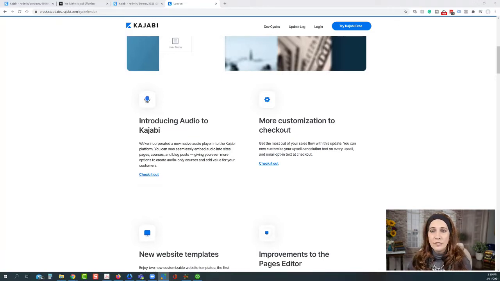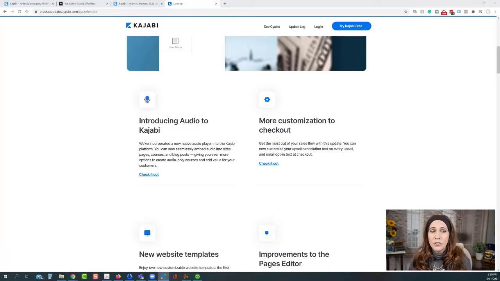So one of the first things that you'll see right here, which I personally am the most excited about, is the introduction of audio inside Kajabi. Now, in the past with audio, what we've had to do is upload a file into maybe Google Drive and then get the embed code and then put that into a page or in your product through the embed code. There's a couple other ways of doing audio, but it really wasn't super seamless.